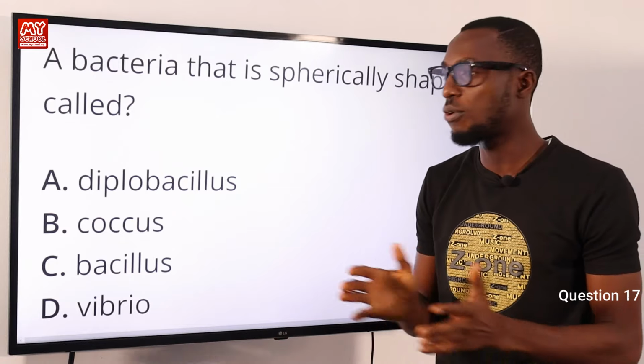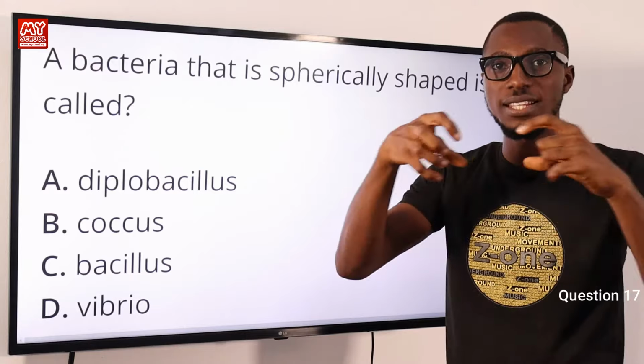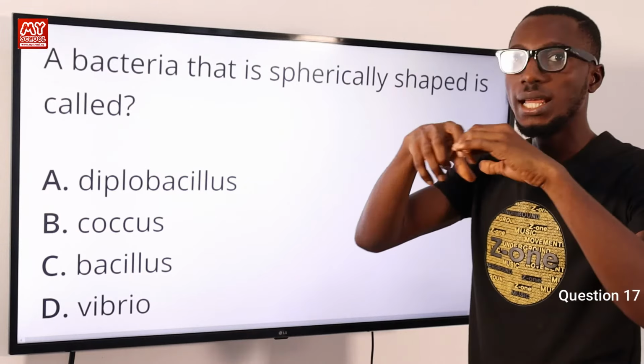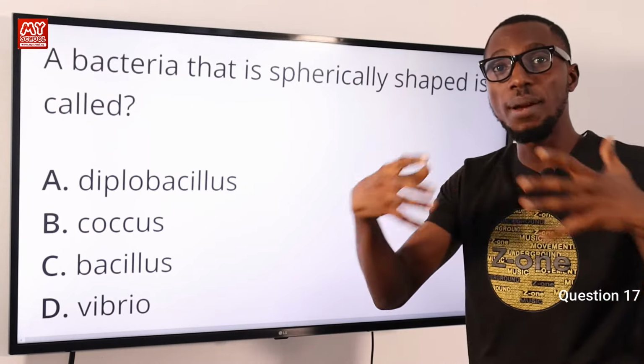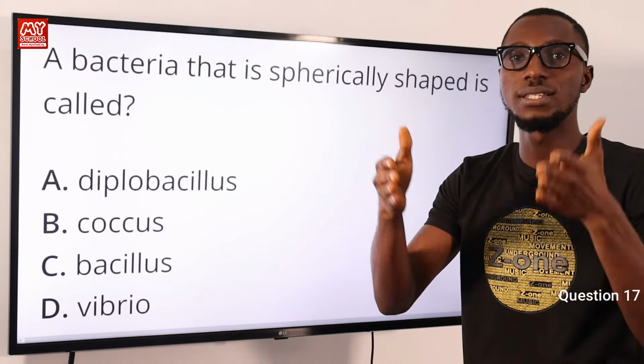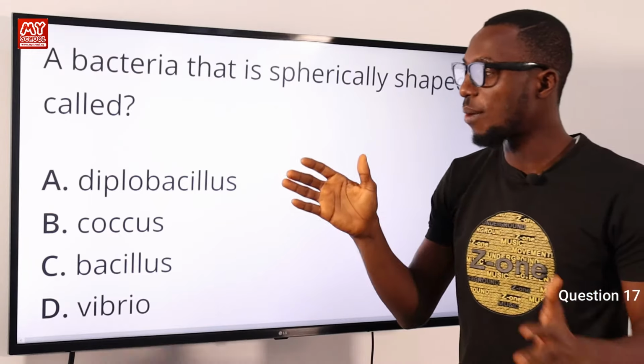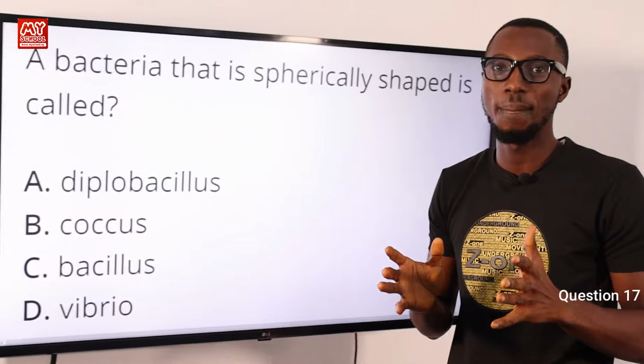Like staphylococcus, streptococcus. Staphylococcus means it is arranged like grape clusters, and streptococcus means it's arranged as a chain. All right, so the correct answer here is option B for coccus.